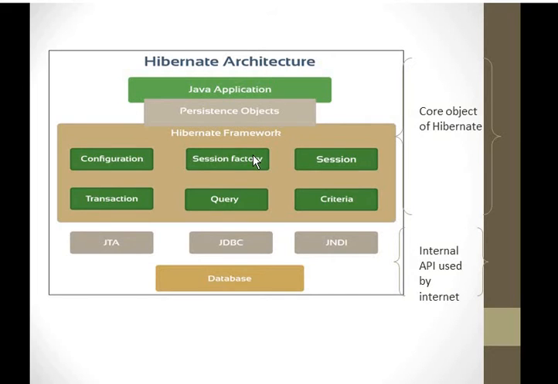Whereas the session factory is used to create session objects. It is a thread-safe and immutable object which represents the mapping for a single database, and it holds the second level cache in Hibernate, whereas the session holds the first level cache.